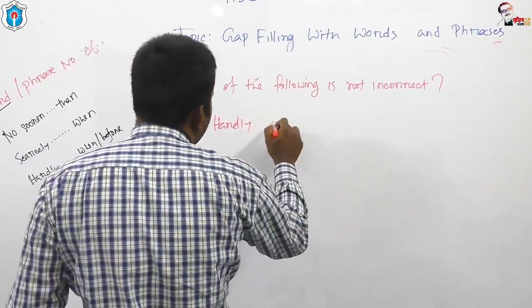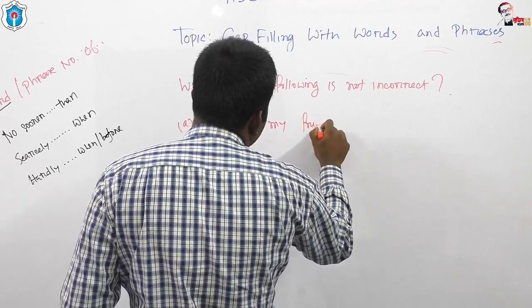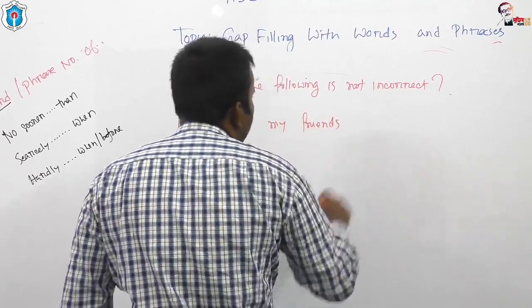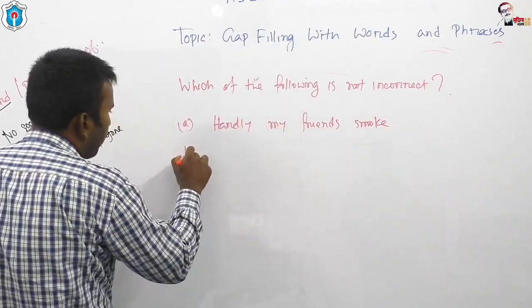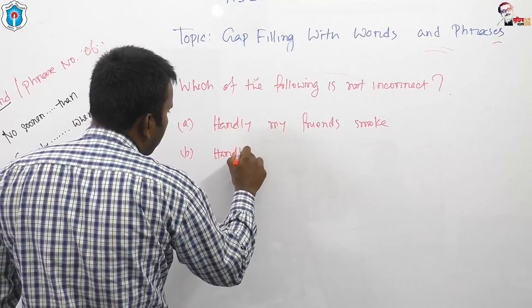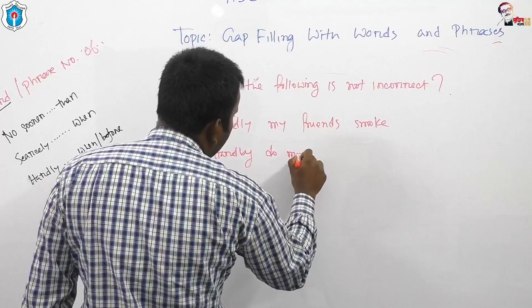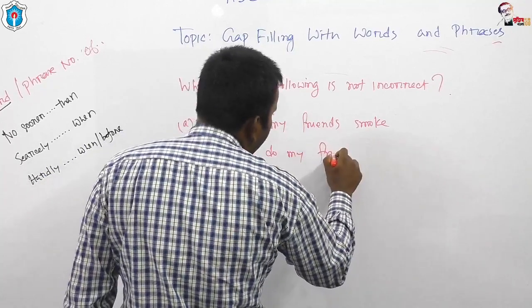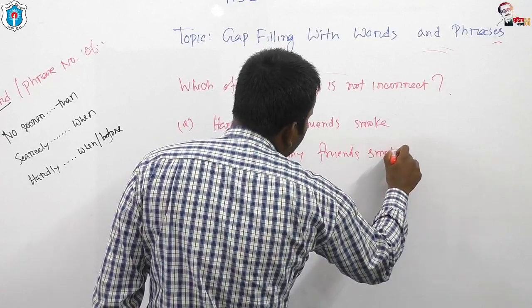Option A: Hardly my friends smoke. Option B: Hardly do my friends smoke.